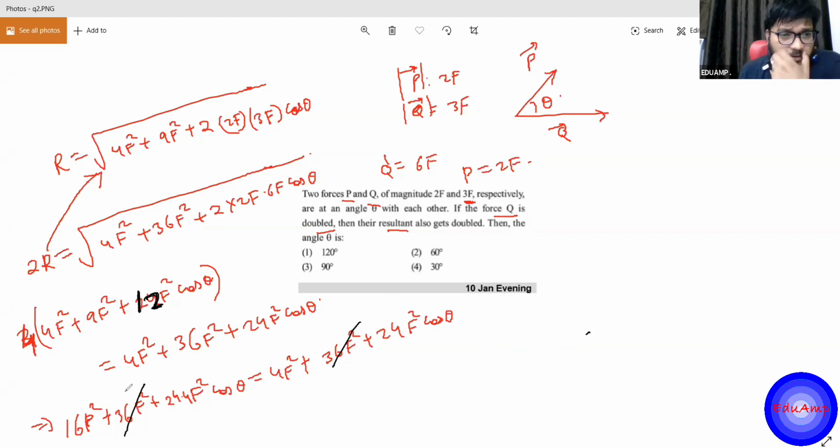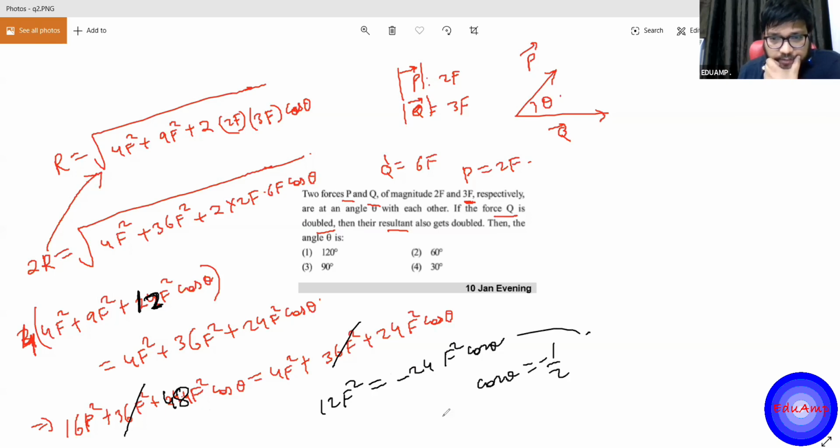12 square, 16, 36, this is 48. Okay, so 12F square is equal to minus 24F square cos theta. So this will give you cos theta as minus half, correct? Okay, fine. Straight away application of the formula. Okay, second question of JEE Mains.